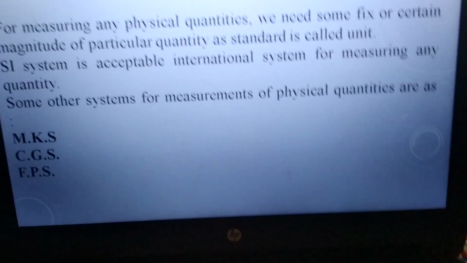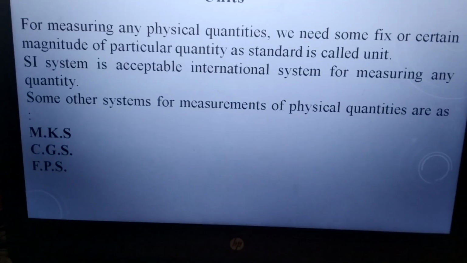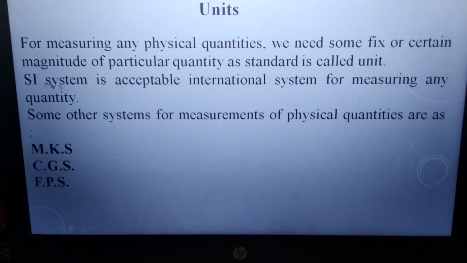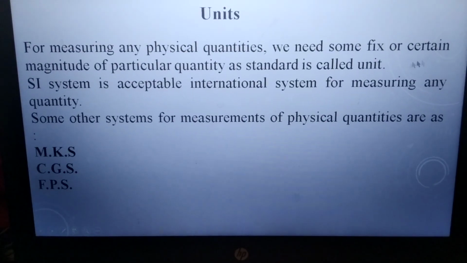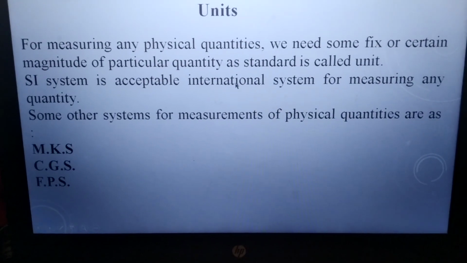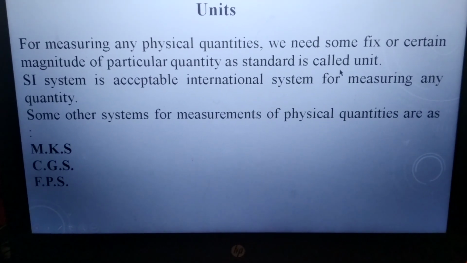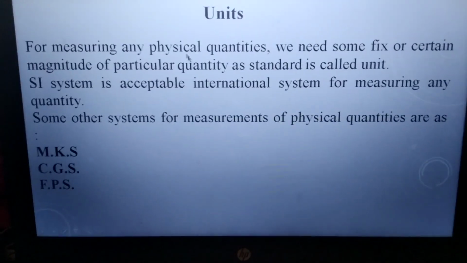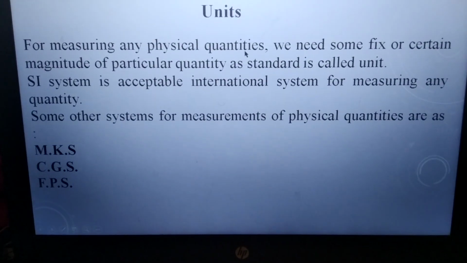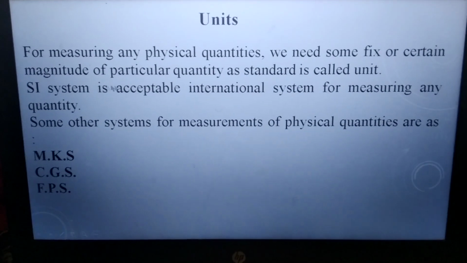Now in the next slide, unit. What are units? For measuring any physical quantity, we need some fixed or certain magnitude of a particular quantity as a standard, which is called a unit.